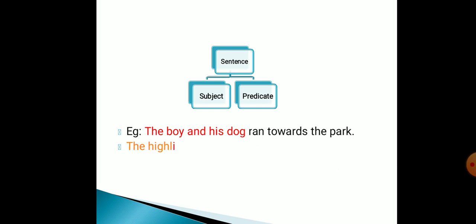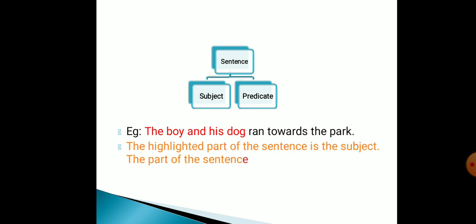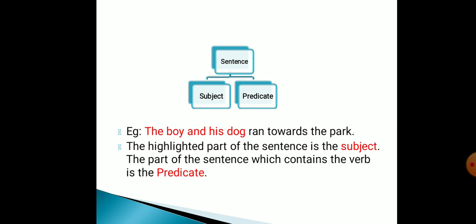A sentence mainly has two parts, a subject and a predicate. For example, the boy and his dog ran towards the park. Now here the highlighted words in red, the boy and his dog, are the subject. What is the subject? Subject is the thing about whom we are talking. The main doer in the sentence is the subject. Ran towards the park, that is the predicate. The part of the sentence which contains the verb is the predicate.